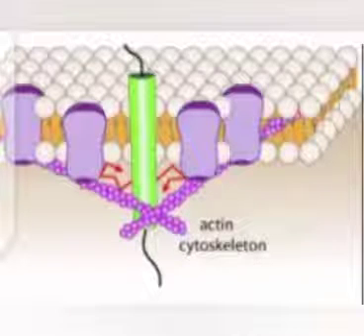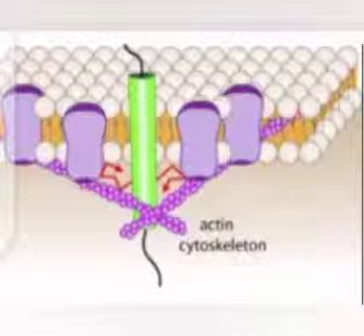5. As attachments to the cytoskeleton and extracellular matrix. Membrane proteins bind to elements of the cytoskeleton, thus responsible for the maintenance of cell shape and stabilization of the location of some other membrane proteins.